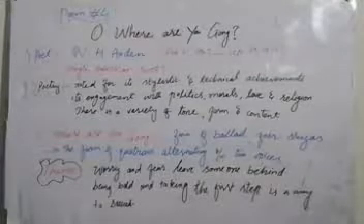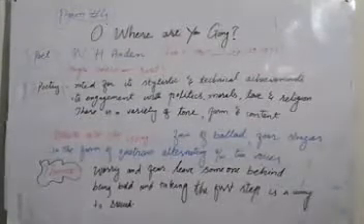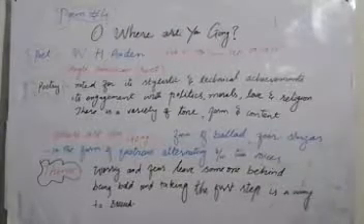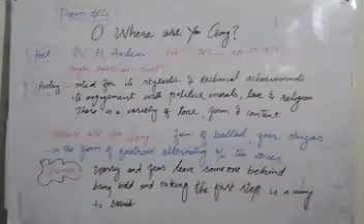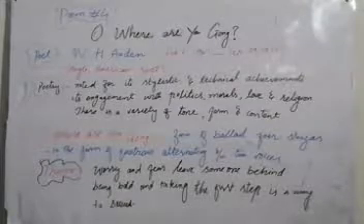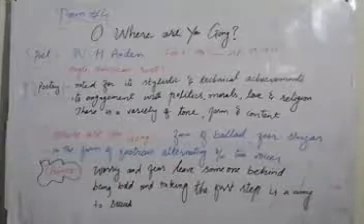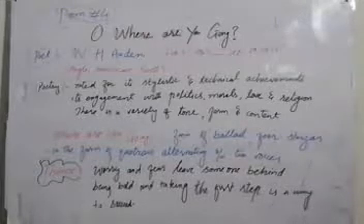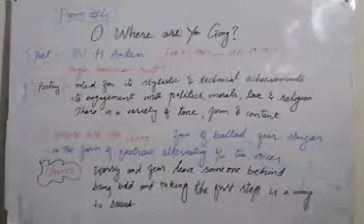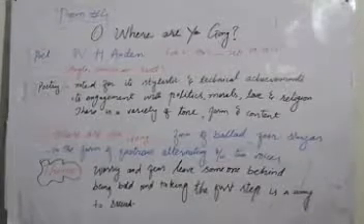So dear students, our today's poem is Oh Where Are You Going. You can see that there is a question mark. It means somebody is asking someone where are you going. This poem is written in the form of a ballad. First of all you have to know what a ballad is. A ballad is a poem or song, and it narrates a story in the form of short stanzas.